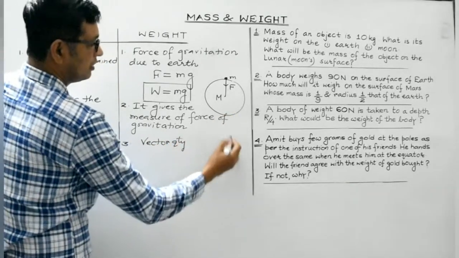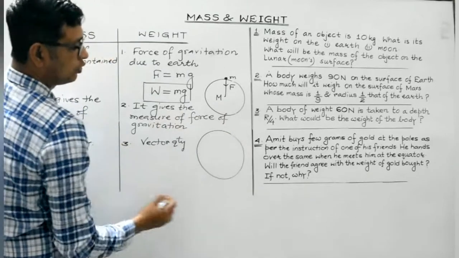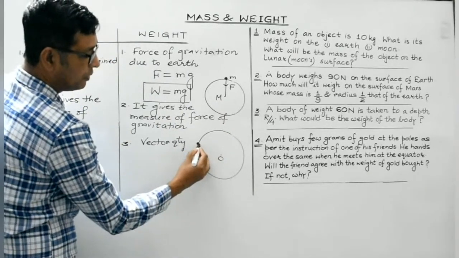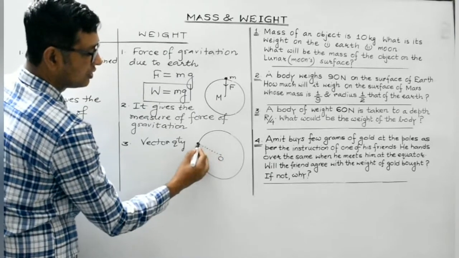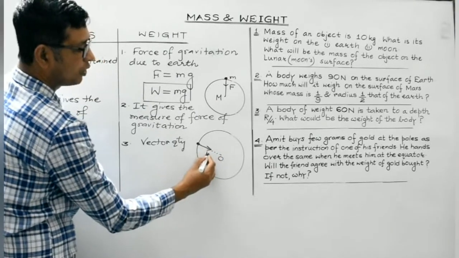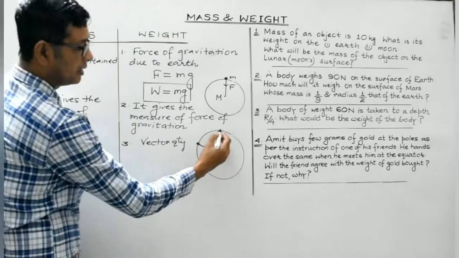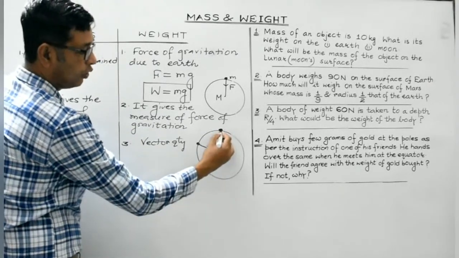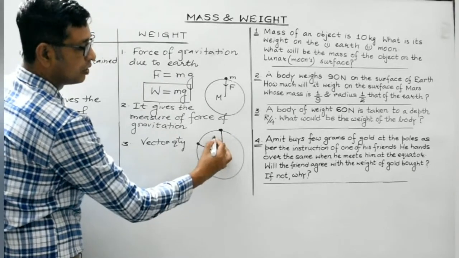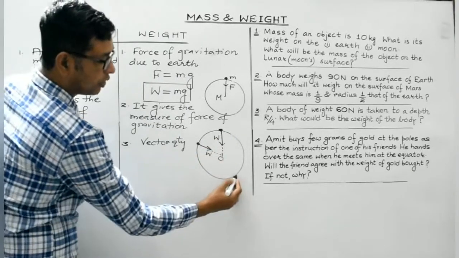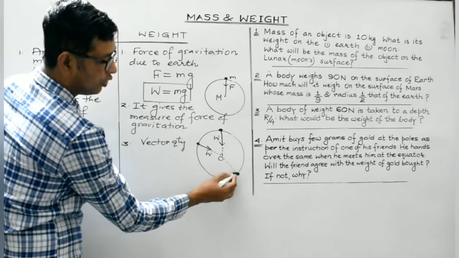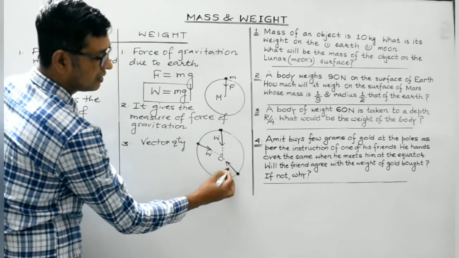Now look, this is Earth. If a body is placed over here, this is the center. So the weight will be directed along the radius towards the center of the Earth. This is where the weight of the body will act. Let the body be placed over here. In this case, too, the weight of the body will always act along the radius of the Earth towards its center.